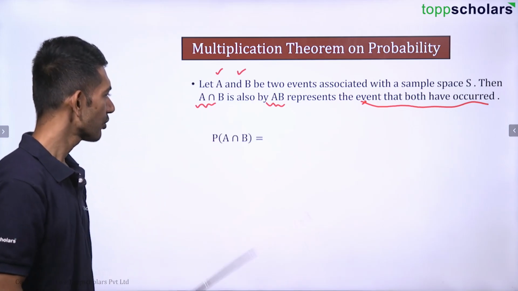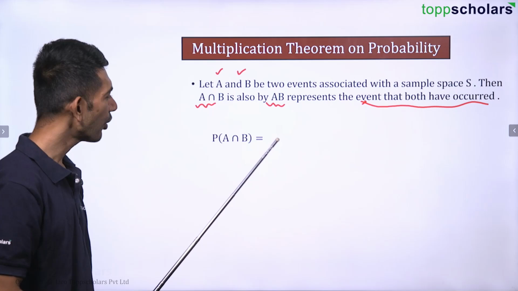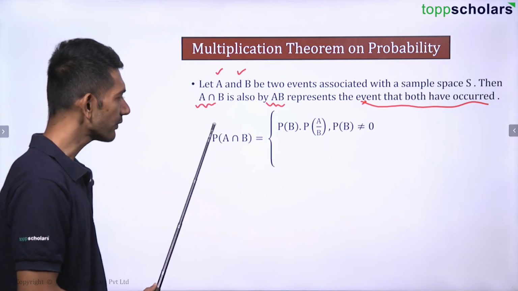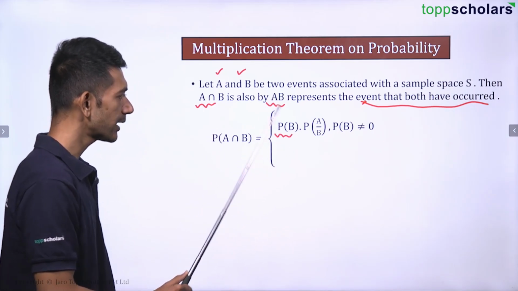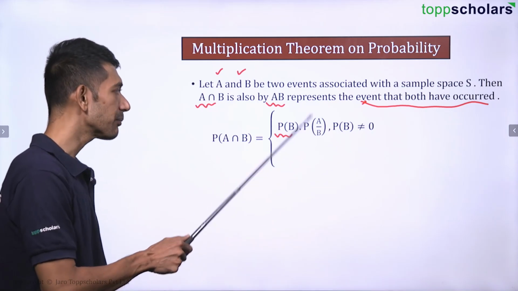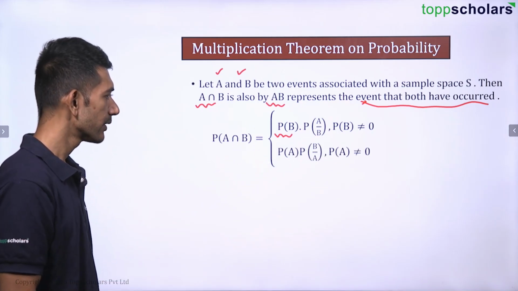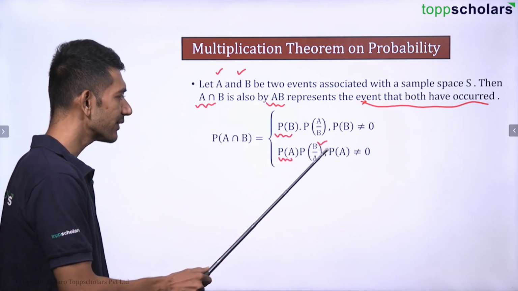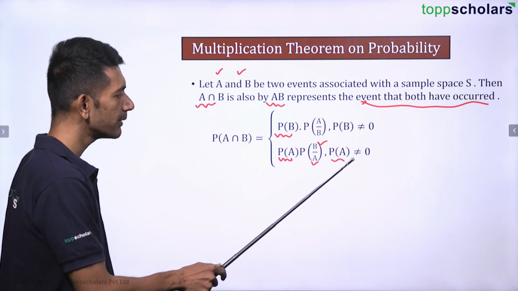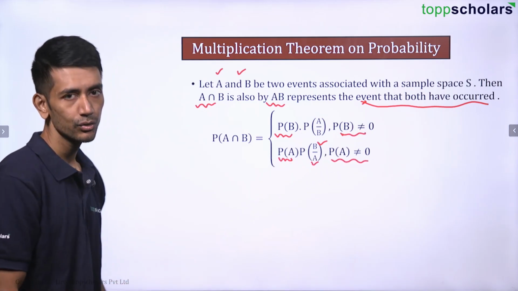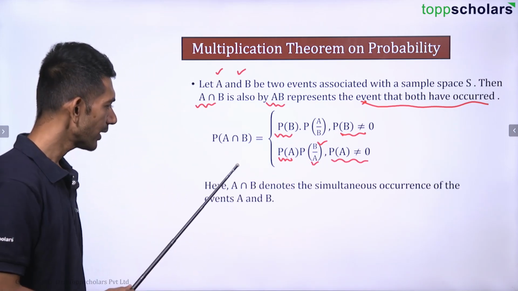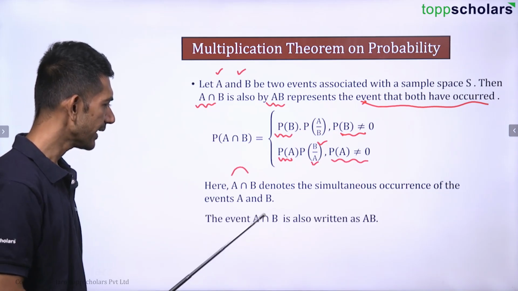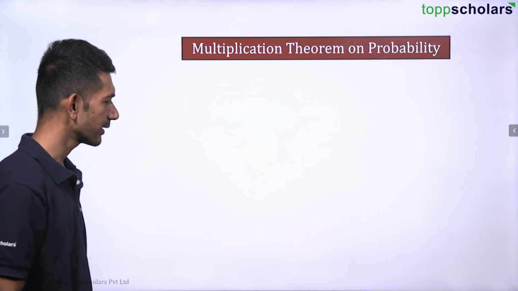Okay. So the probability of A intersection B, or probability of A and B, is given by, understand this, the probability of B times the probability of A where B has already occurred. The second form is the probability of A times the probability of B where A has already occurred, provided the probability of A and the probability of B should not be equal to 0. Obviously, the denominator cannot be 0. So, A intersection B denotes the simultaneous occurrence of the events A and B, and it is also written as AB, one and the same thing.